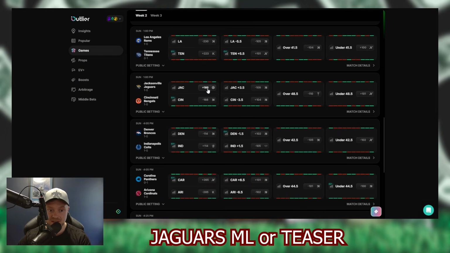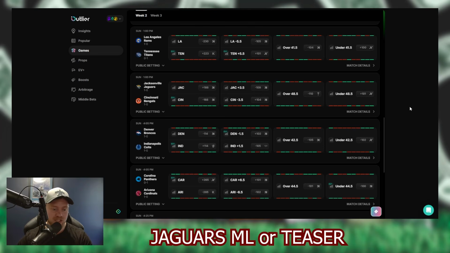There's plus 166 odds. You could run their money line if you want for plus money. In terms of spread, plus 3.5. Crazy, man. I would take the plus 9.5 all day with this. I'd maybe go ahead and buy it for minus 140 and make it plus 10.5. Then they get 10 points. They have to lose by a touchdown or more than a touchdown and a field goal, which probably won't happen. So that's probably what I'll do. I'll run a 7-point teaser on this one, take Jacksonville plus 10.5, and I'll probably take the over 41.5 because